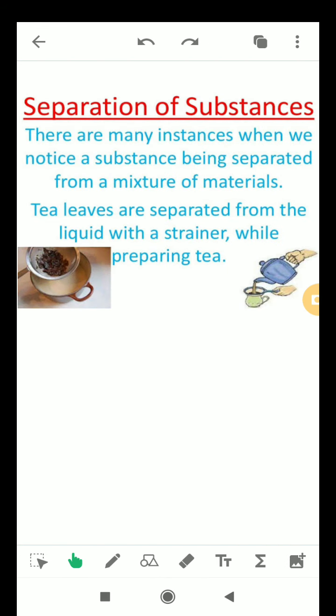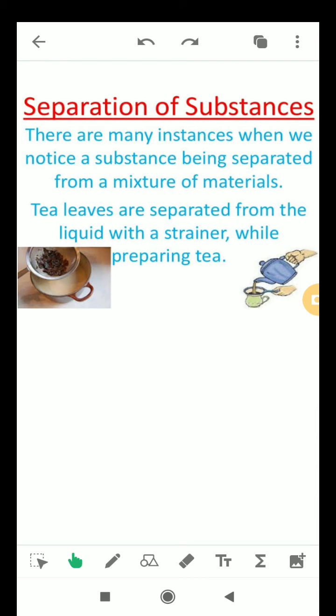So, students, there are many instances when we notice a substance being separated from a mixture of materials. As you have noticed, in our daily life we come across so many substances that need to be separated from other substances in a mixture. You can take an example of separation of stones or small insects or husk from grains before cooking. As you have seen at your home also, no? So there are various techniques that are used for the separation of substance from other substance.